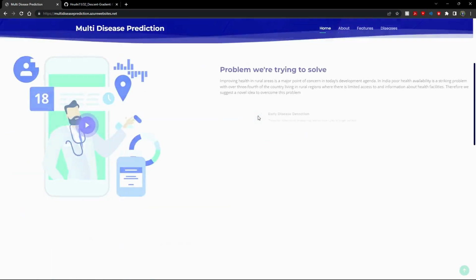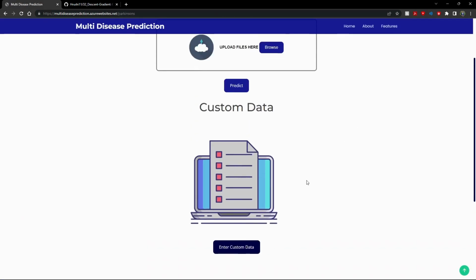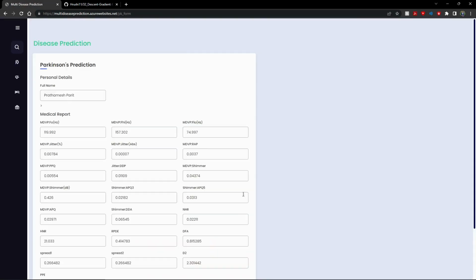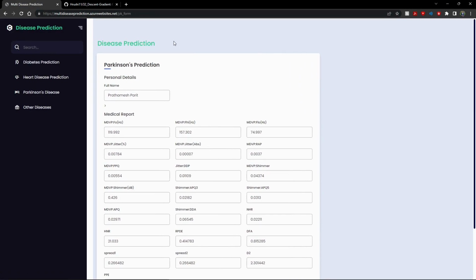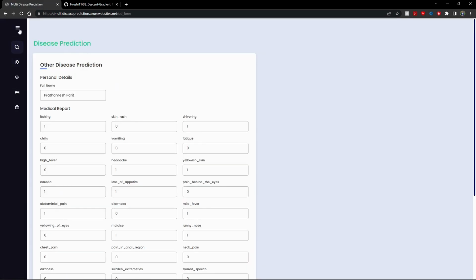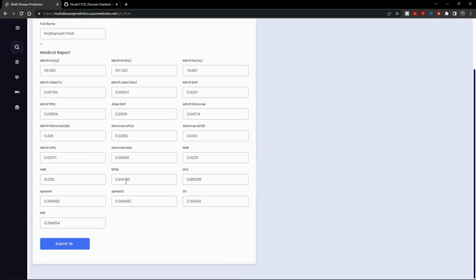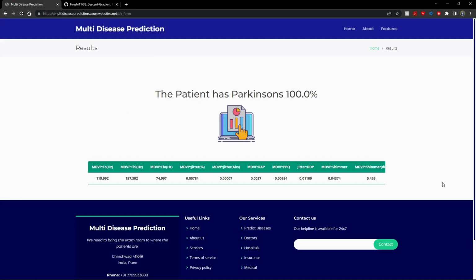Similarly, moving on to the next one, which is Parkinson's disease, a similar approach is taken for other models, where we need to enter the custom data. Even you can see over here, here's the nav bar for the project. If you want to change between the diseases that you want to predict on, you can change it as well. If we click on Parkinson's disease and enter the data over here, the same output is shown in a similar format.